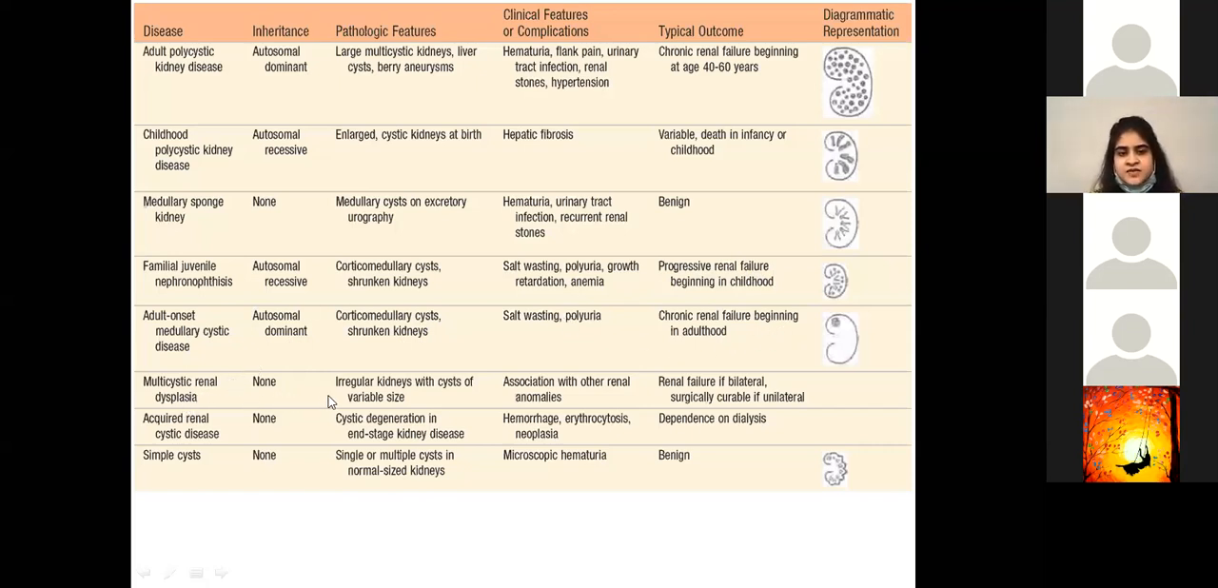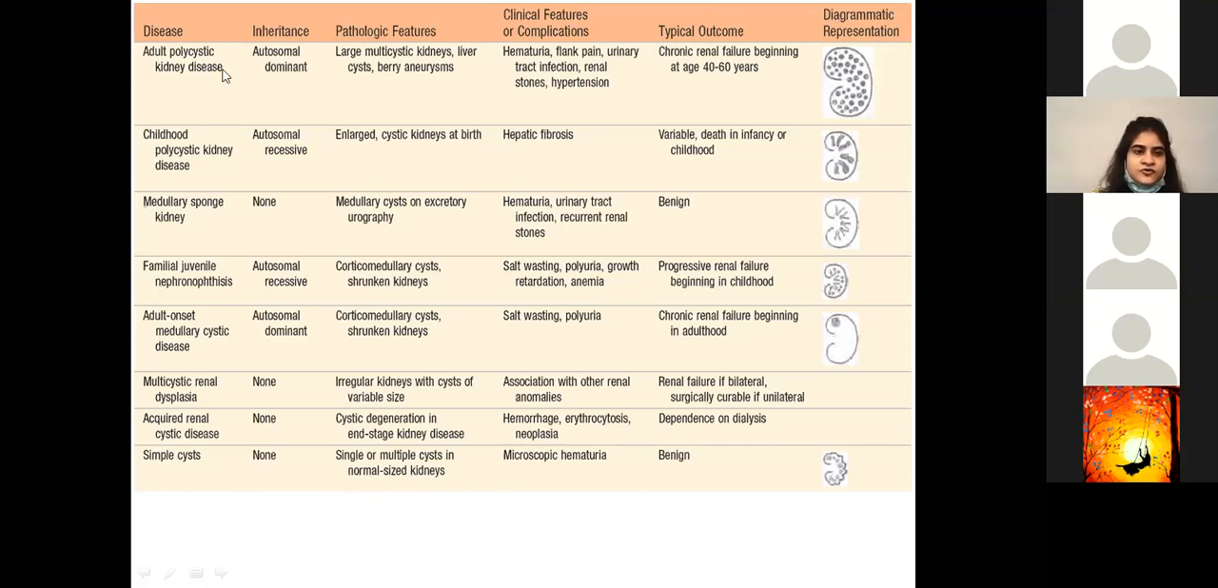Multicystic renal dysplasia, there's no inheritance pattern. It's irregular kidneys with cysts of variable sizes, association with other renal anomalies. Renal failure if bilateral, surgically curable if unilateral. Acquired renal cystic disease, again cystic degeneration in case of end-stage kidney disease, with hemorrhage, erythrocytosis, neoplasia, and dependence on dialysis as the outcome. Simple cyst, it can either be single or multiple cysts in a normal sized kidney, can cause microscopic hematuria and is benign.